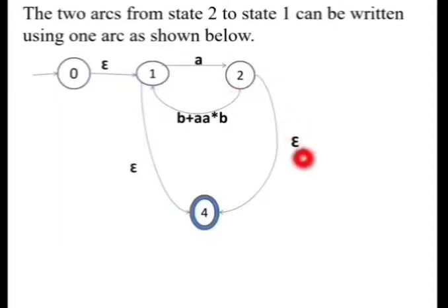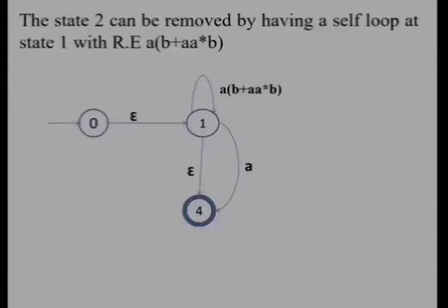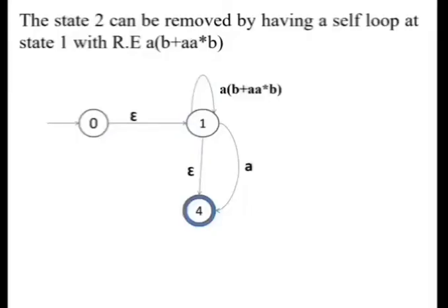That means A into epsilon. A into epsilon is nothing but A. So this will be shown as shown here.